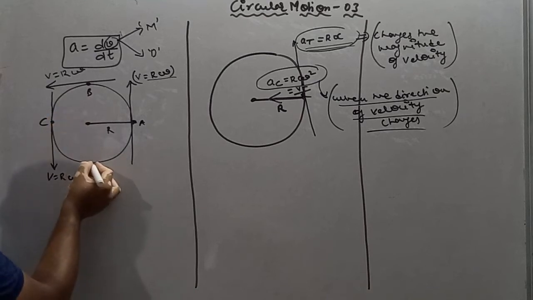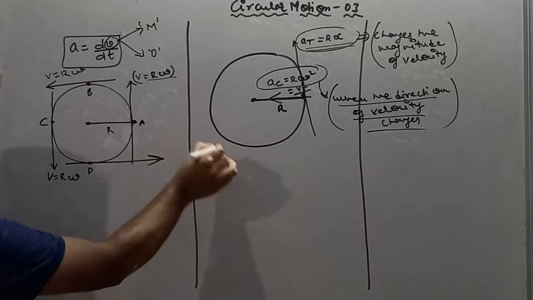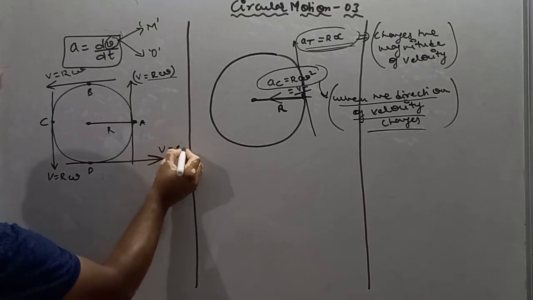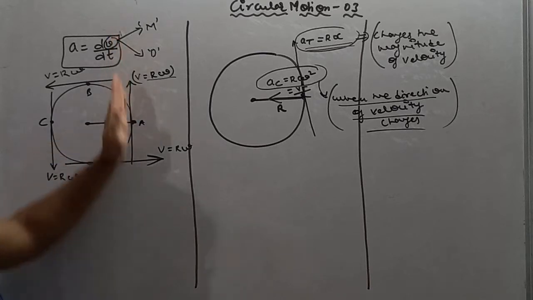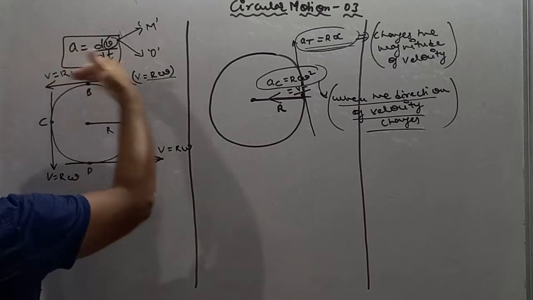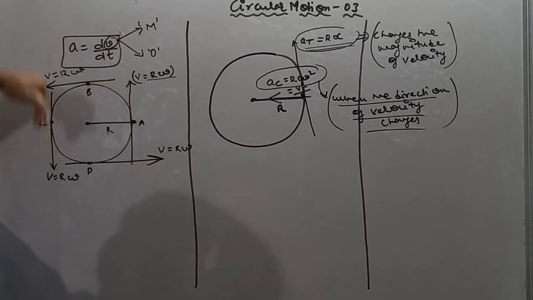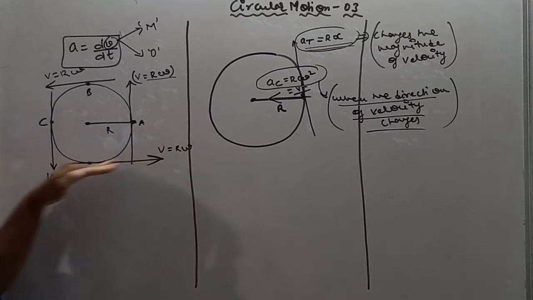After some time t, the particle reaches point D, and its velocity is towards the tangent and again r omega. Now see, my dear student, at point A the direction of velocity is upward, at point B the direction of velocity is in this side, at point C the direction of velocity is downward, at point D the direction of velocity is in this side.